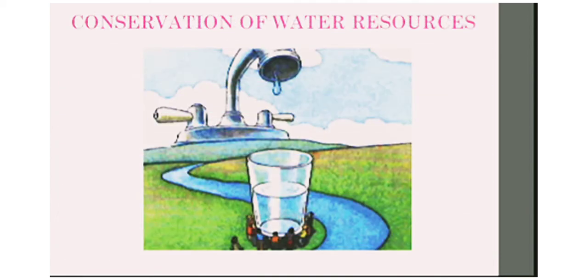Now, how can we conserve our water resources? See children, access to clean and adequate water is a major problem in the world. Overuse and pollution of water have made it unfit for use at many places. So we have to conserve water, and new techniques should be adopted to conserve as well as improve the quality of the water. How can we improve it?